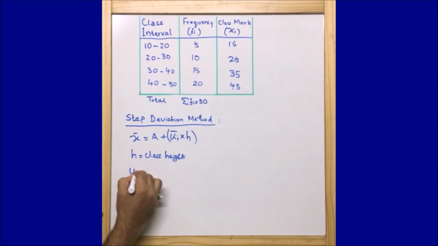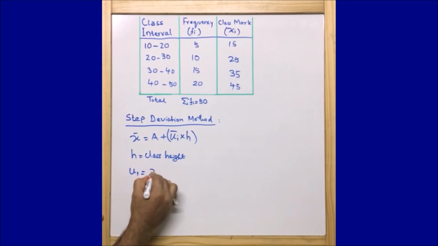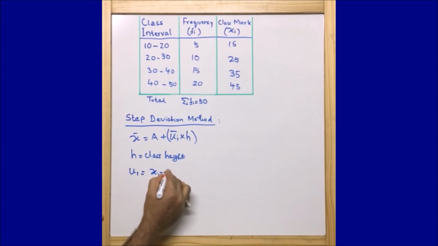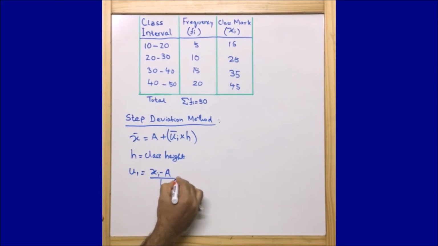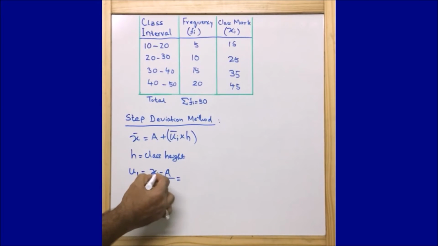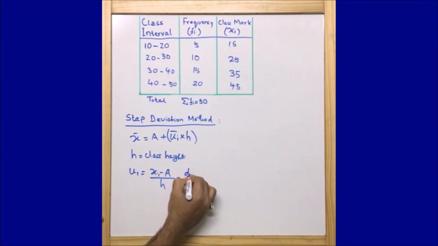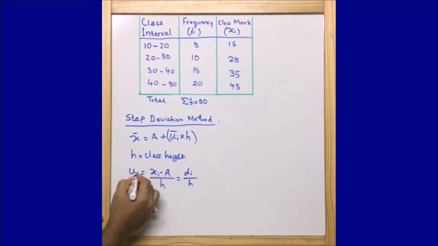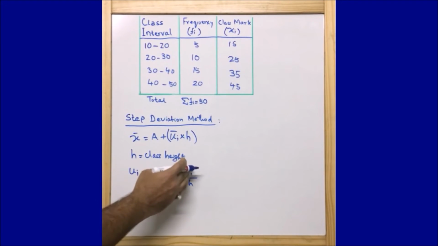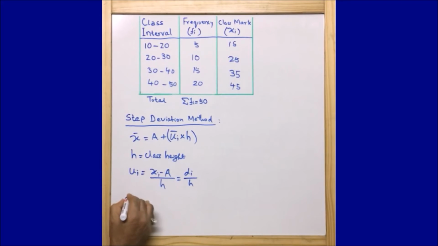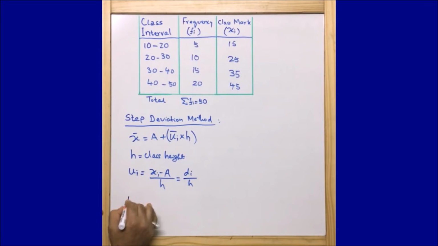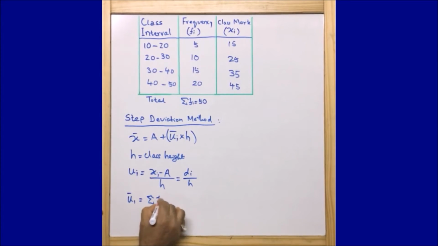Now let's see how we can find ui. Ui is nothing but xi minus a by h, and we know that xi minus a is di, so I can write di by h. Therefore ui is di by h, and ui bar is equal to the summation of fi ui upon the summation of fi.